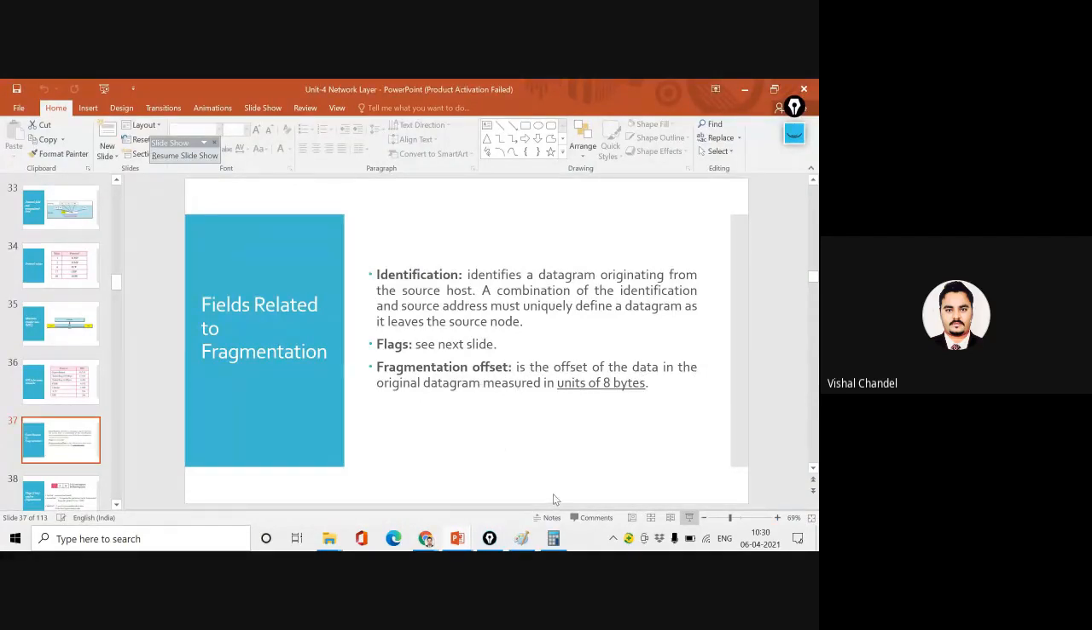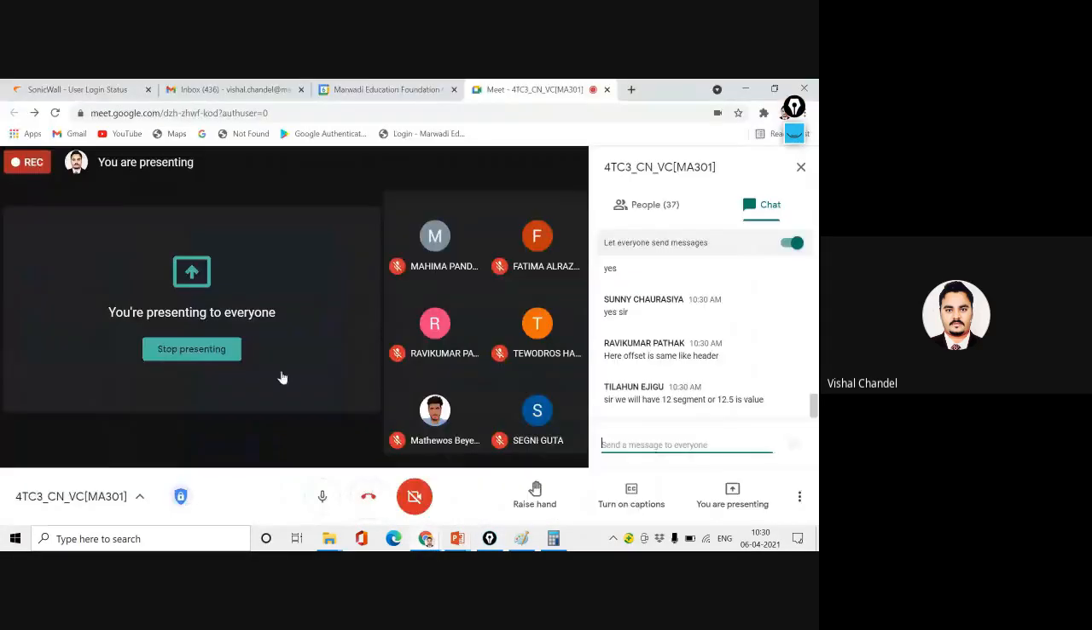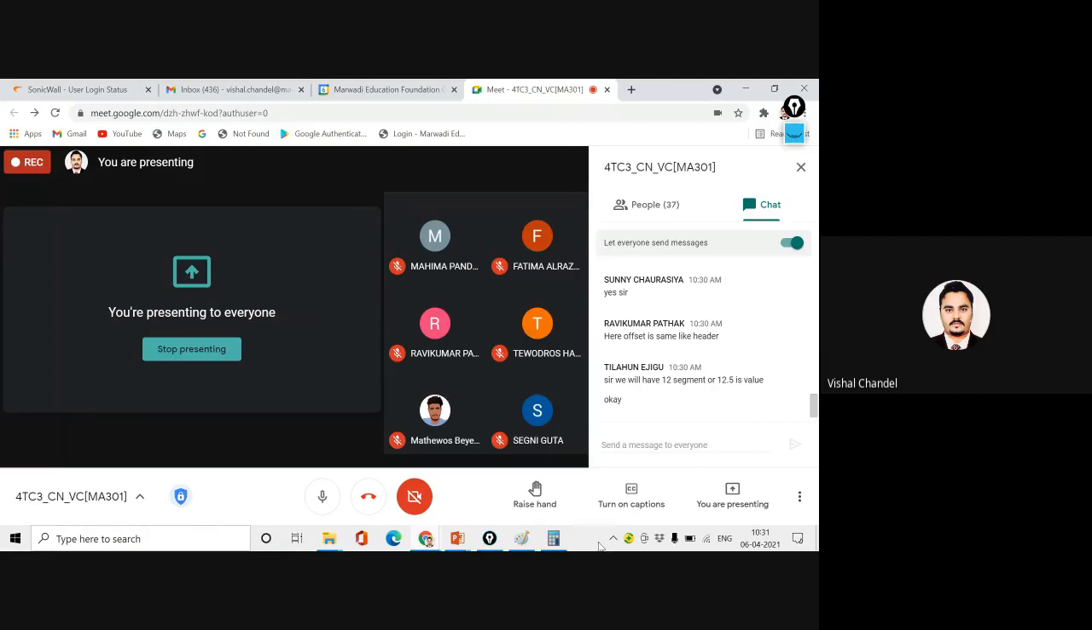That means in one packet of mine, only the data and only data, it's a combination of fragmentations. Yes, sir, we will have 12 segments or 12.5 value. Yeah, Tilhan, you can just consider the fragmentation value 12.5. Segment was a different concept, but fragmentation value is here.